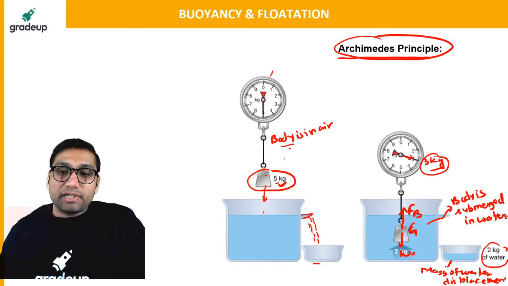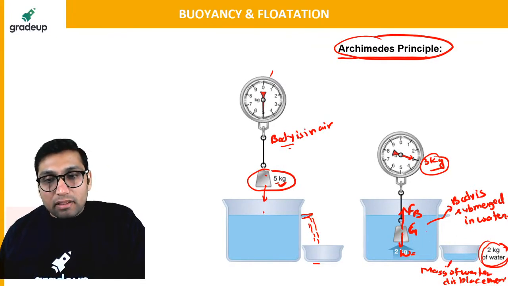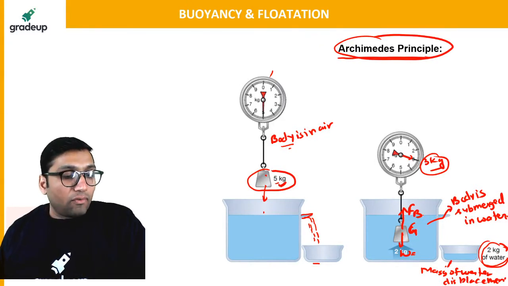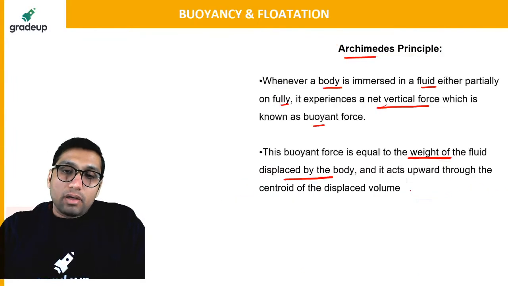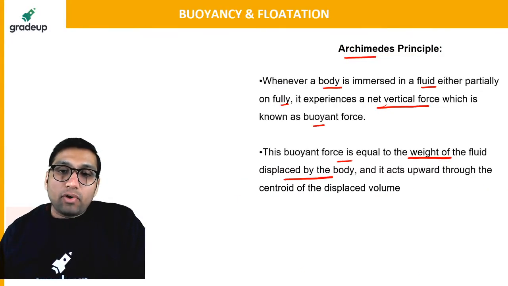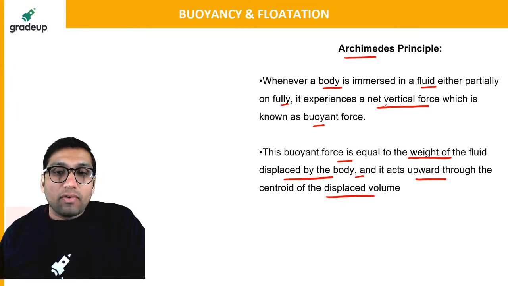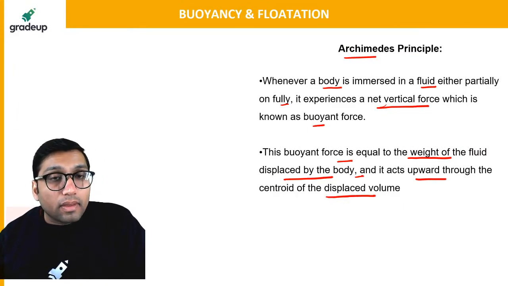In this condition, you can see 2 kg of water has been displaced when this weight of 5 kg was dropped into this vessel full of water. So the buoyant force will be equal to the weight of the displaced fluid, and it acts upward through the centroid of the displaced volume.